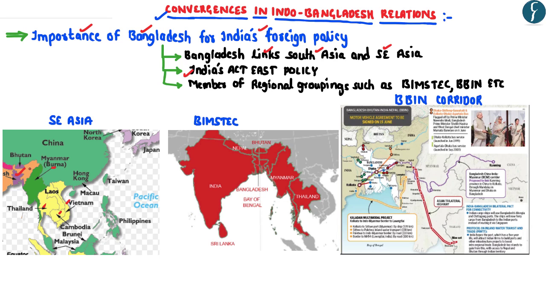Apart from that, Bangladesh is extremely critical for the development and the security situation in the northeastern part of India. Further, Bangladesh is also a member of a large number of regional groups such as BIMSTEC as well as BBIN, which stands for Bangladesh, Bhutan, India, Nepal, wherein these four countries are trying to sort out the connectivity issues. Recently, under the BBIN framework, India has signed the motor vehicle agreement with Bangladesh as well as Nepal in order to improve trade connectivity.